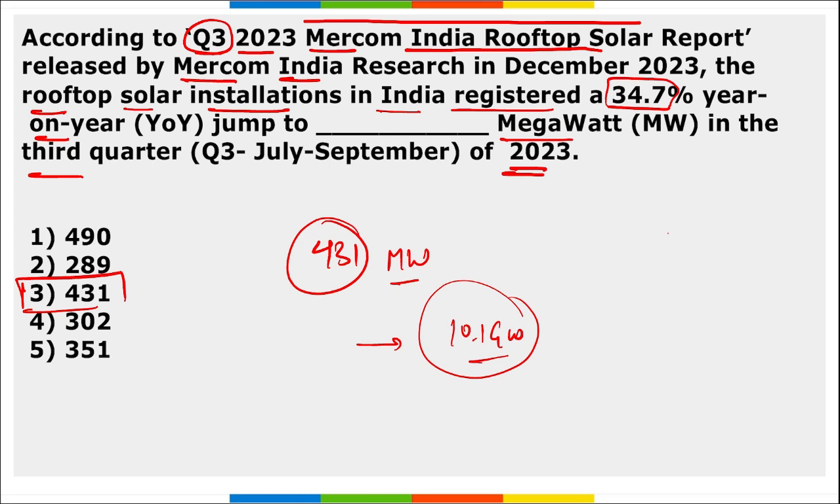Then, remember, in solar rooftops, Gujarat is the state that has secured the top position and it is the best performing state in terms of rooftop solar installations. Also, Gujarat is known as the petro capital of India.